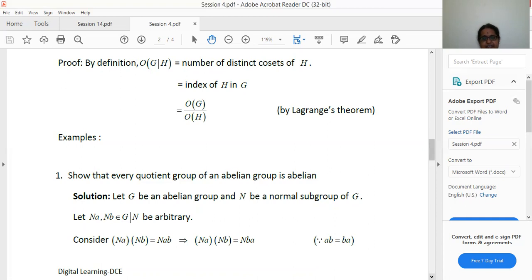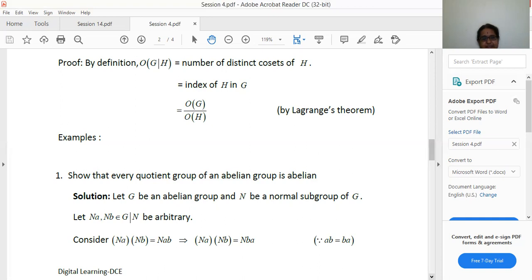Hence consider Na into Nb. That is, Na dot Nb is equal to Nab. This we have got from the binary composition of the quotient group. Now Nab can be written as Nba, because ab is equal to ba.